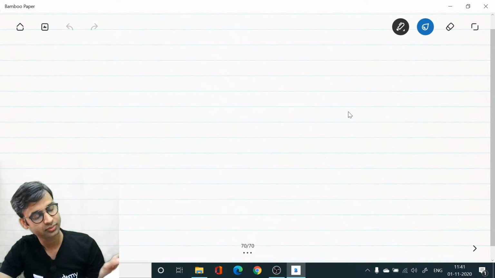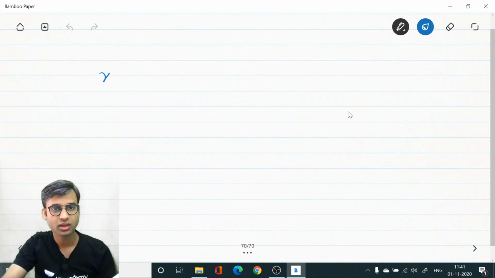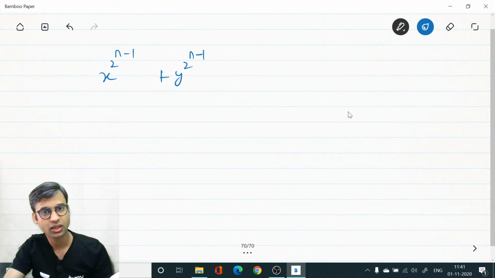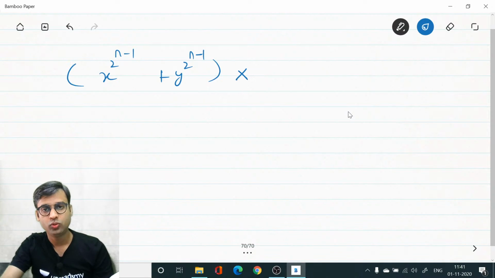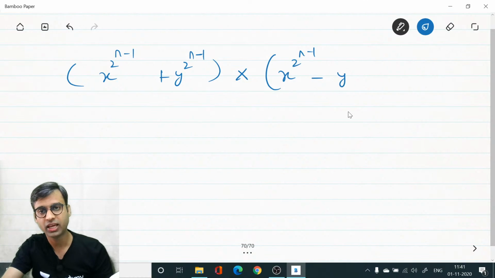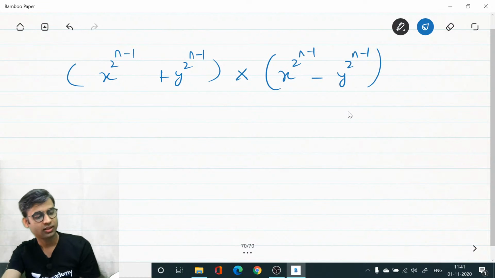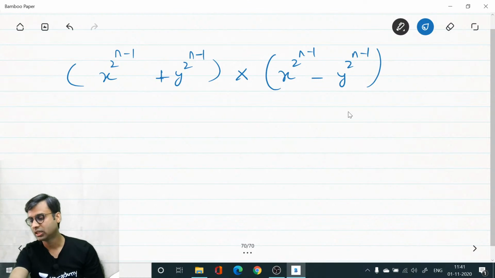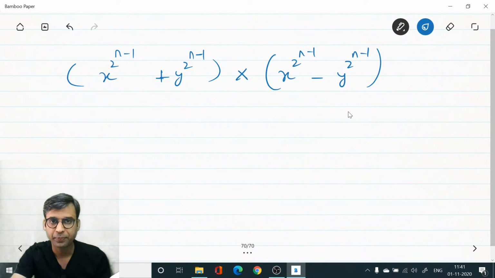Next question. x power 2 power n minus 1 plus y power 2 power n minus 1, into x power 2 power n minus 1 minus y power 2 power n minus 1. Find the value of this product.